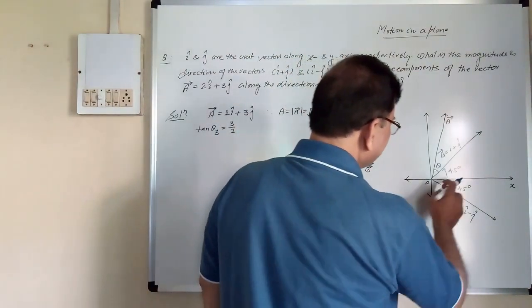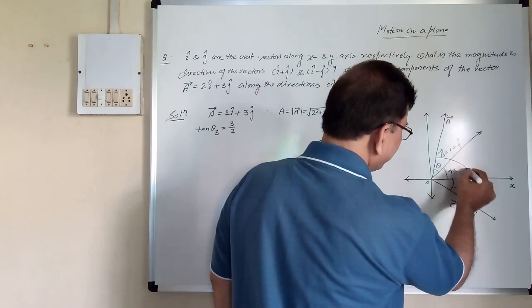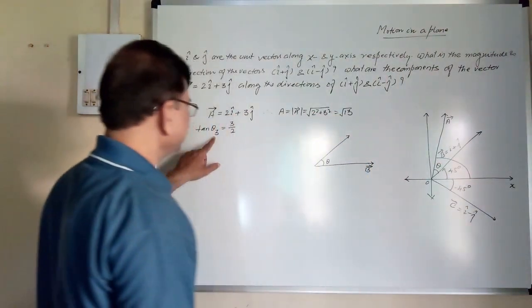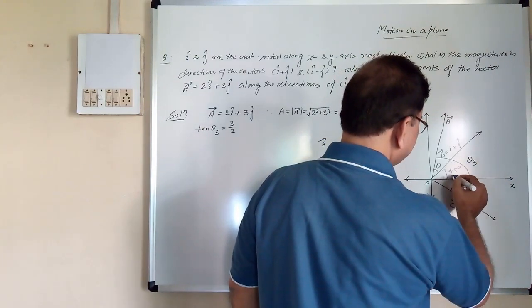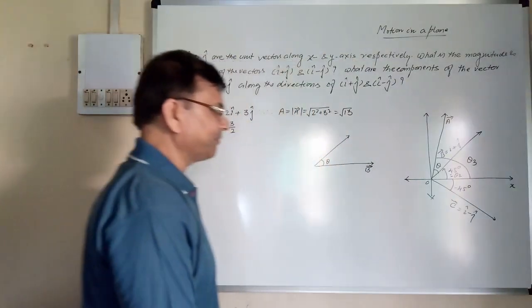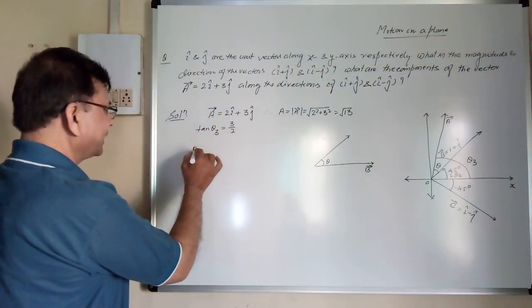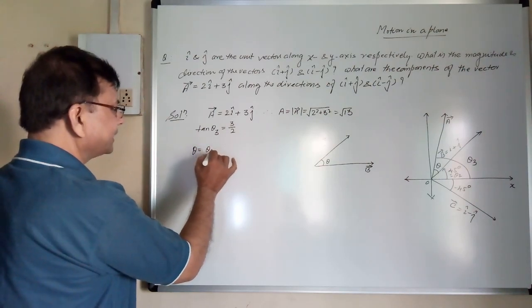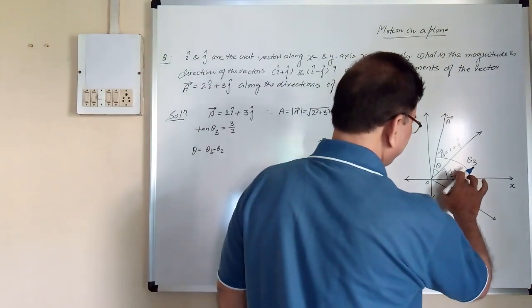Before going for this, this is 45, and from here to here this angle is theta 3, and this angle is theta 2. Theta 2 means is equal to 45 degree. So what is theta? Theta is equal to theta 3 minus theta 2.